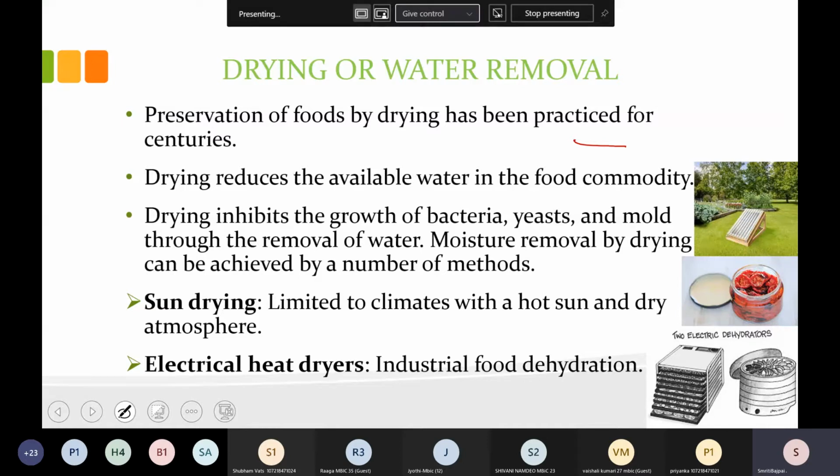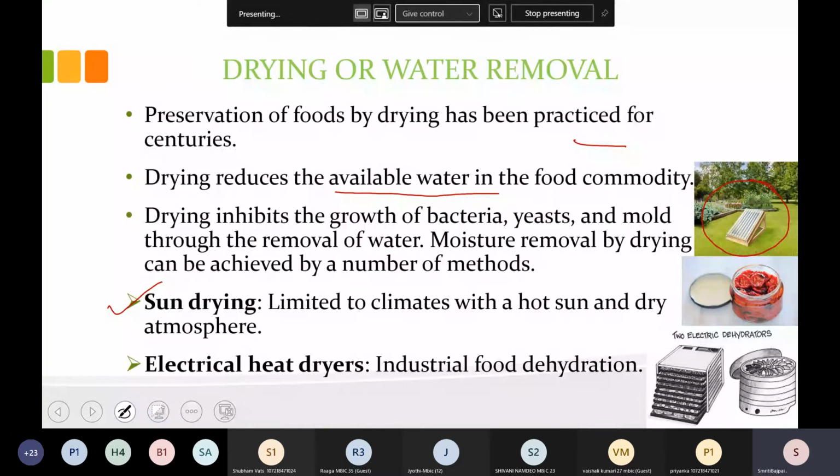So drying reduces the available water in the food commodity. Drying inhibits the growth of bacteria, yeast and molds through the removal of water. There are many methods, firstly sun drying. Here you can see it is a solar panel type of setup, and on this you can keep the articles.